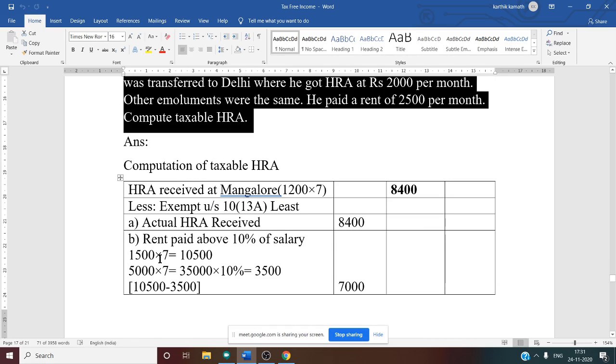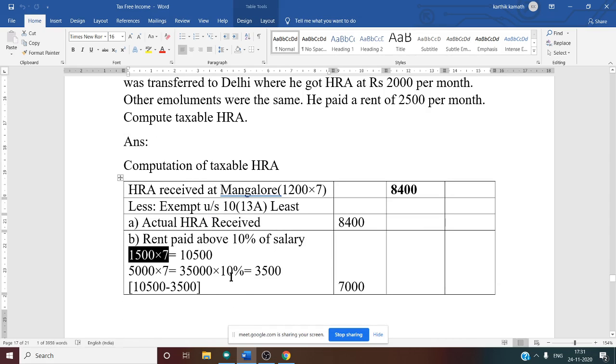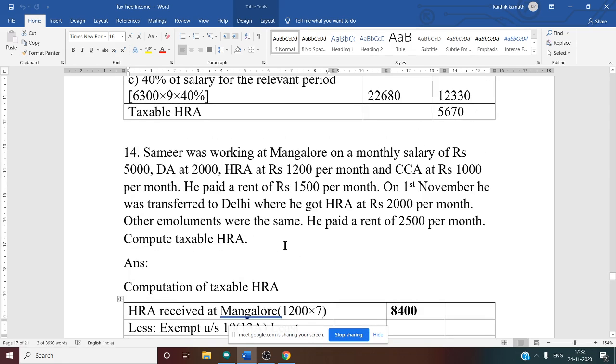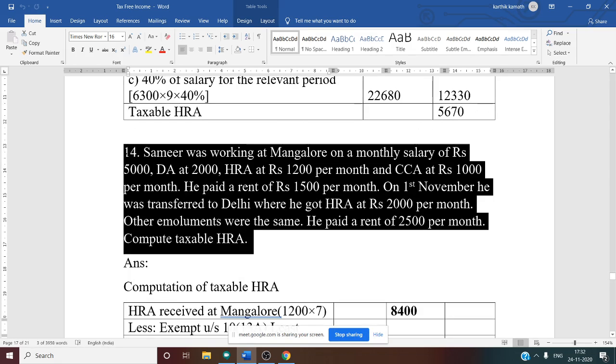So you have to do 1500 into 7. Why 7? He stayed in Mangalore for 7 months. So 10,500 is the answer for rent paid. Next thing we have to do is the salary calculation. In this case, what does salary mean? Can you tell me?